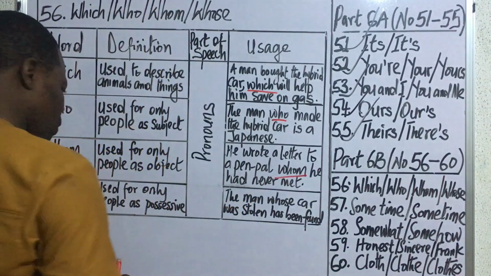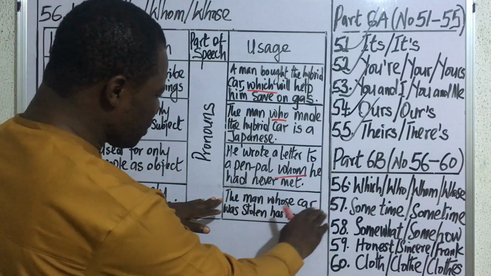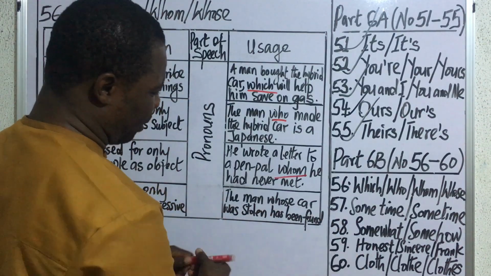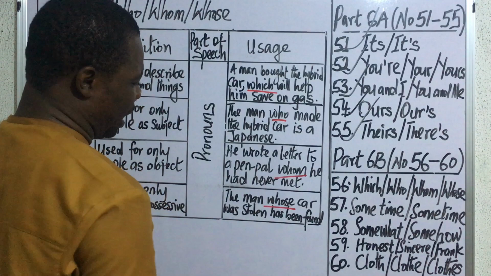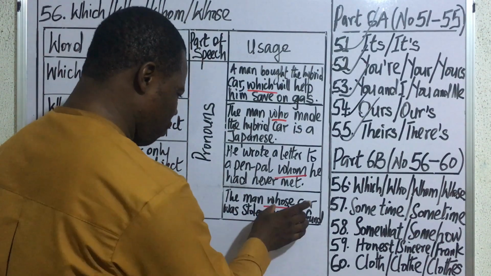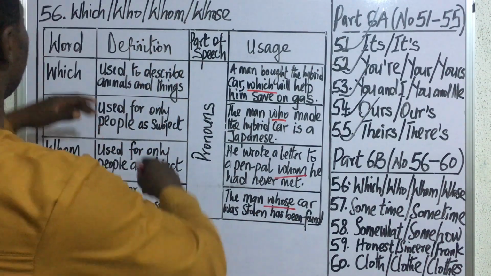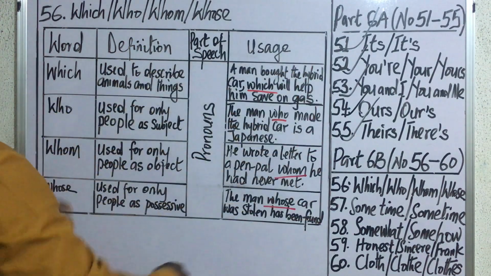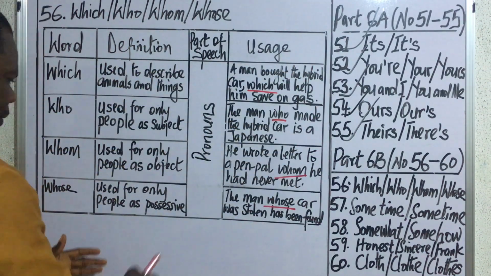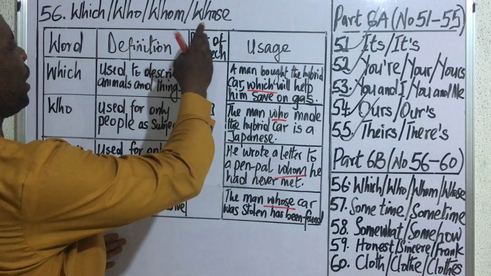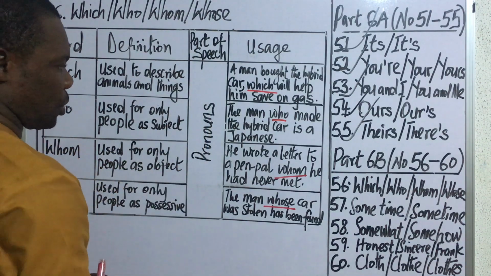So for the last one, we have: the man whose car was stolen has been found. We are using "whose" here because it is showing possession. So this is how to use these pronouns in expressions. Let's now take a step further by looking at their appearance in past questions.